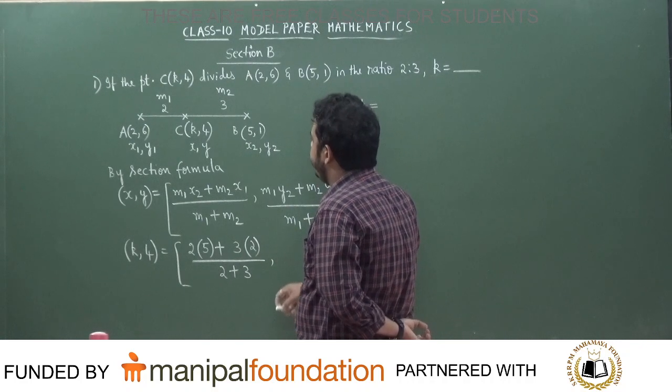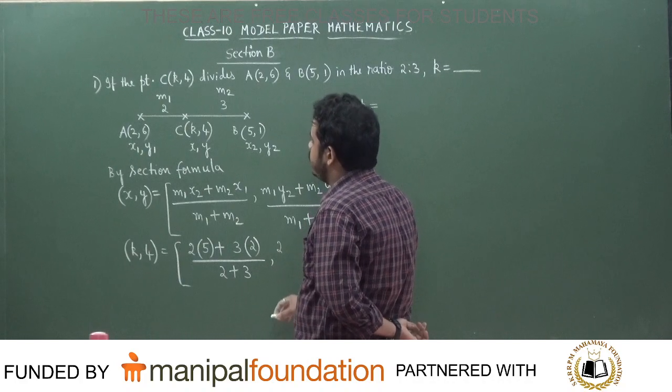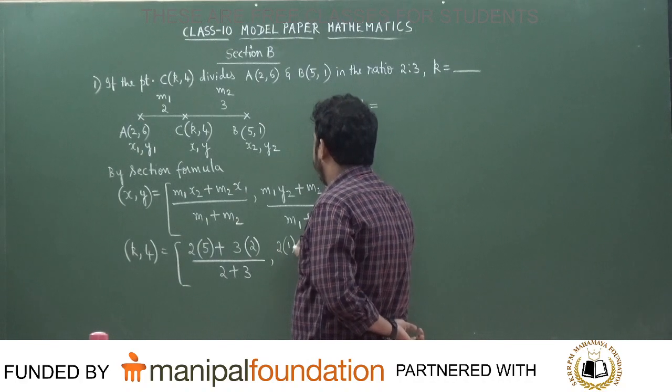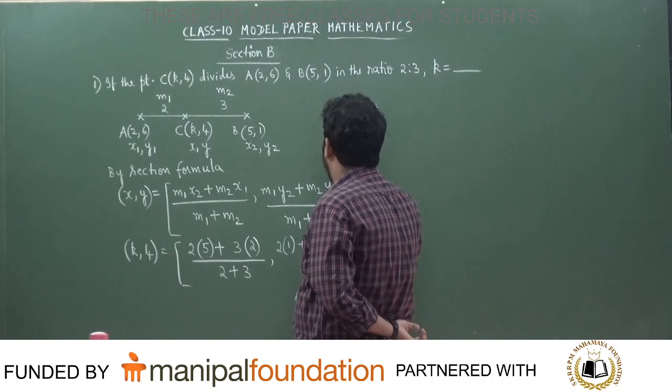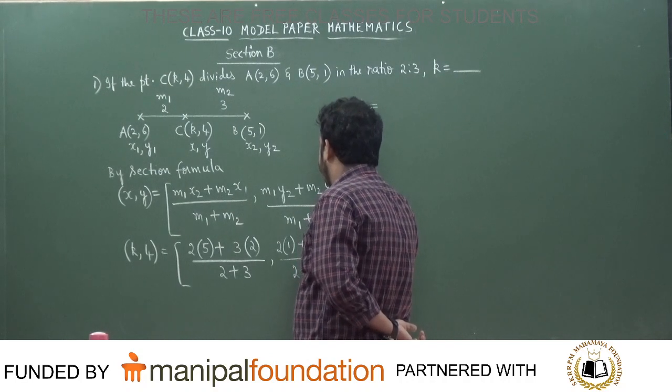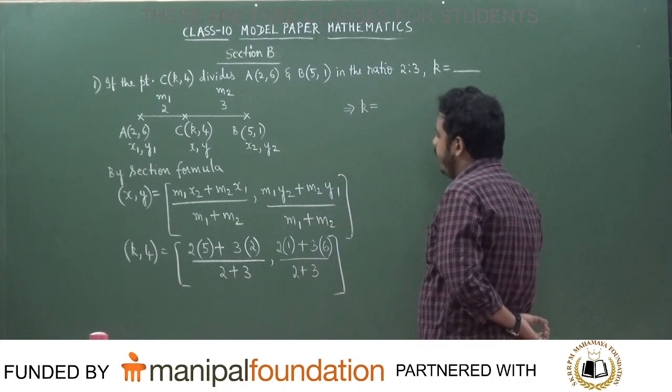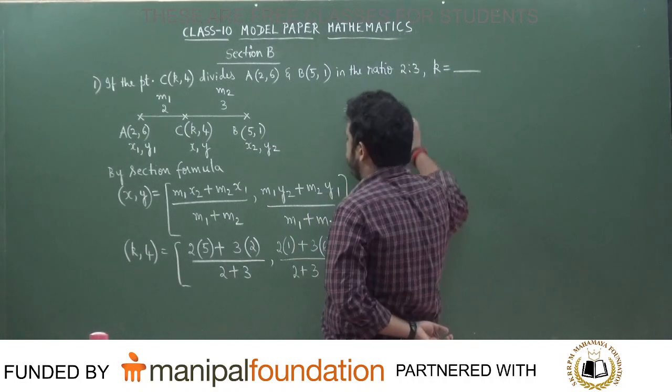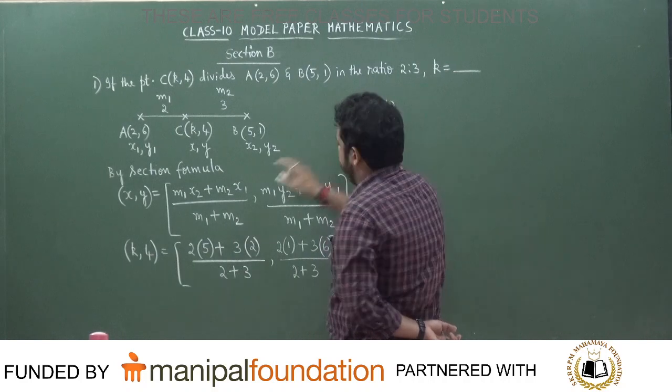See here, M1 y2 will be 2 into, what is the value of y2? 2 into 1 plus, what is it? 3 into, what is the value of y1? Y1 is nothing but 6, divided by M1 plus M2. So what is the answer that we get? 20 divided by 5 is 4, which implies k value is equal to 2 5s.